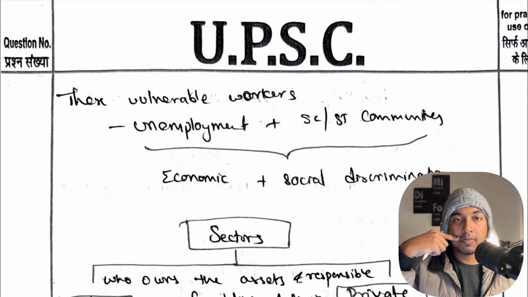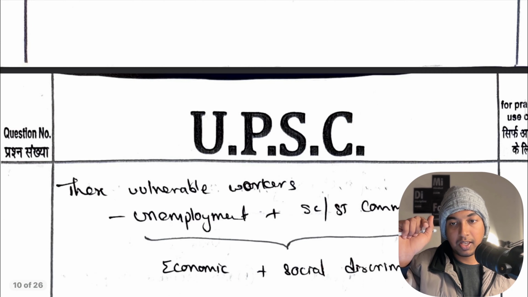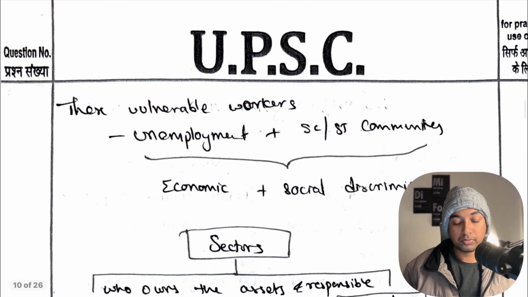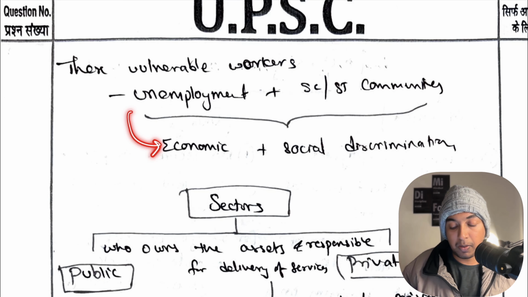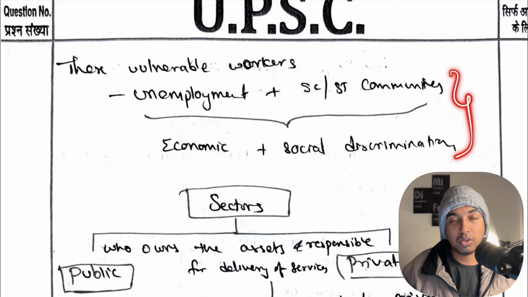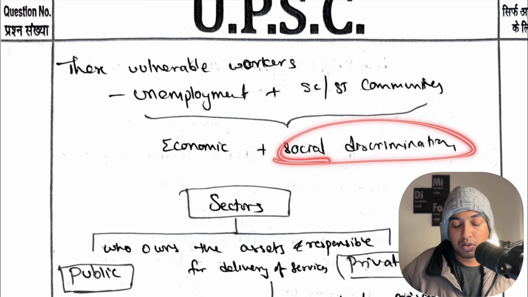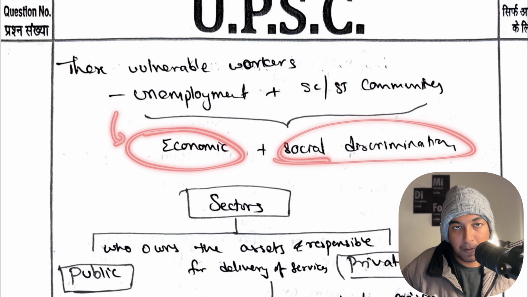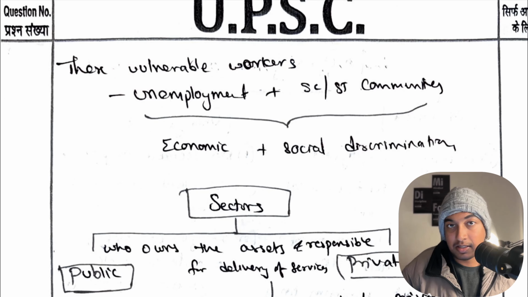And then these vulnerable workers have a double problem also here. As we have discussed, there is a double front problem in the vulnerable groups in class 9. Similarly here also, whoever is unemployed and belongs to SC or ST communities has an economic problem and social discrimination. So they have a problem in both ways. As a society, they will face social discrimination, and also economic problems because they will not have money. So these are the vulnerable workers, vulnerable to calamities and to many things in society today.